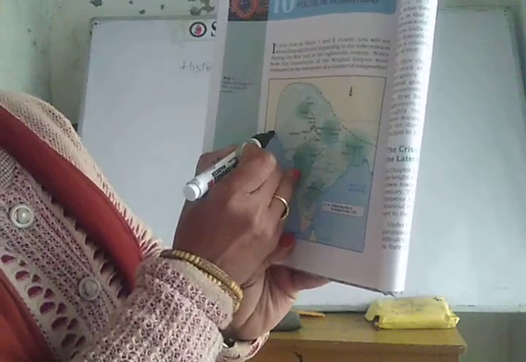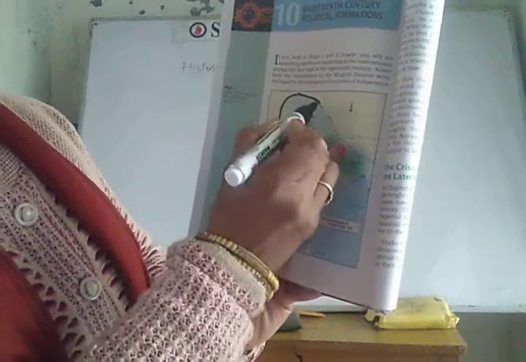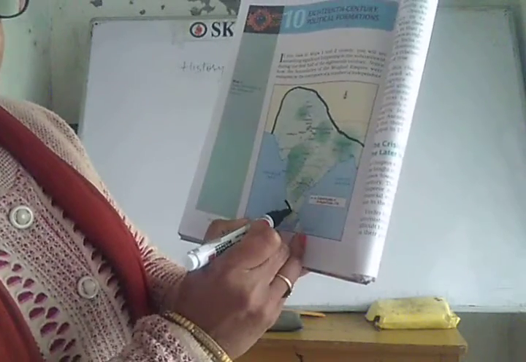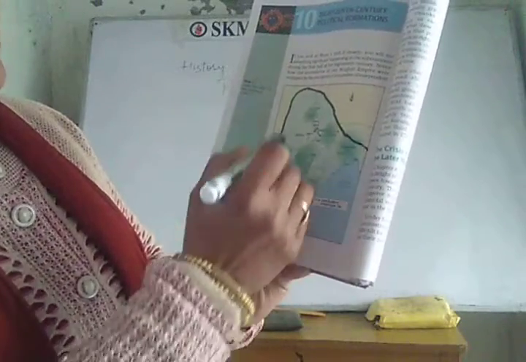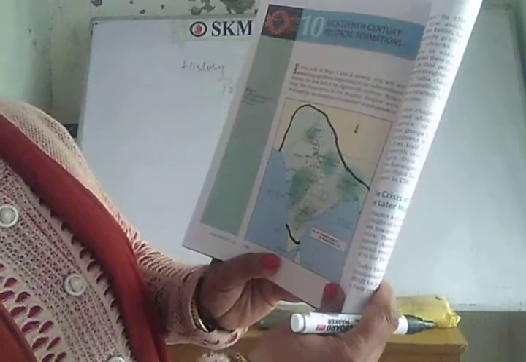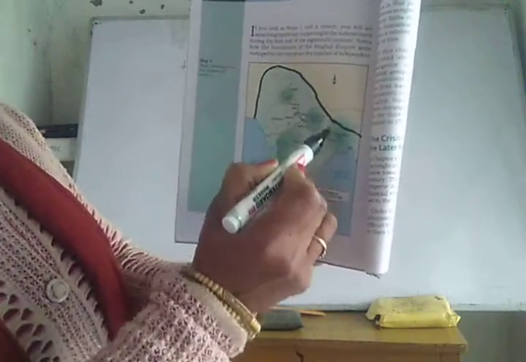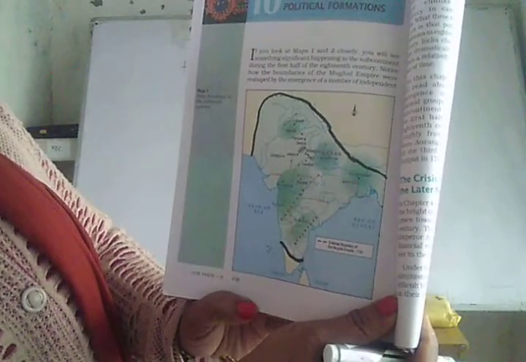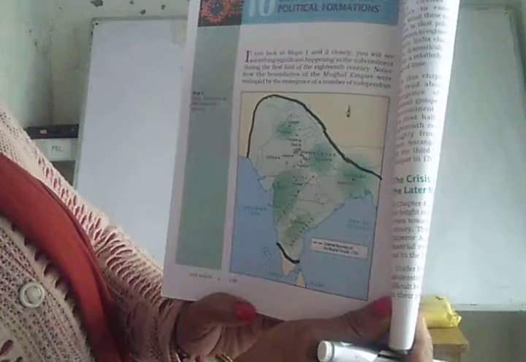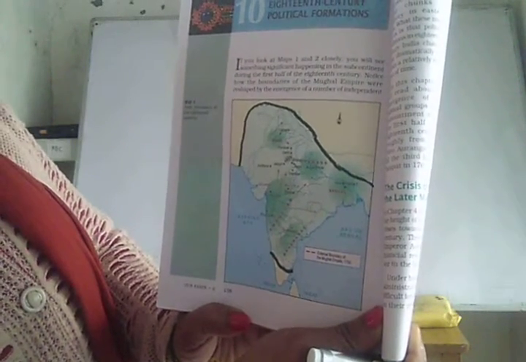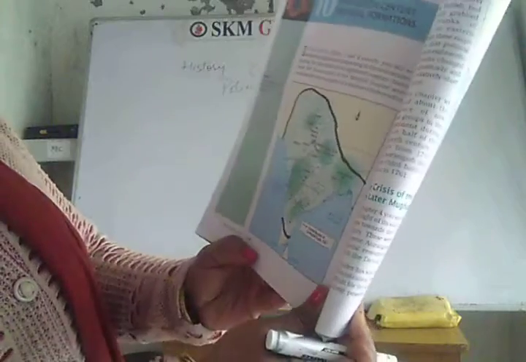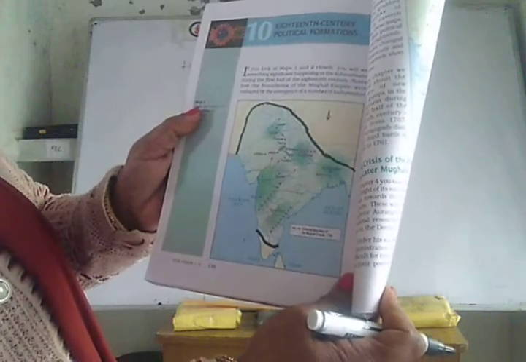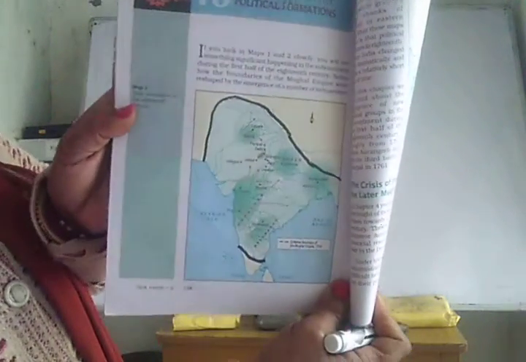So the Mughal rule in India was from here, this boundary to here. So these are the boundaries of the Mughal Empire. And this boundary was reshaped by the emergence of a number of independent kingdoms. So this is the external boundary of the Mughal Empire, that is 1700.